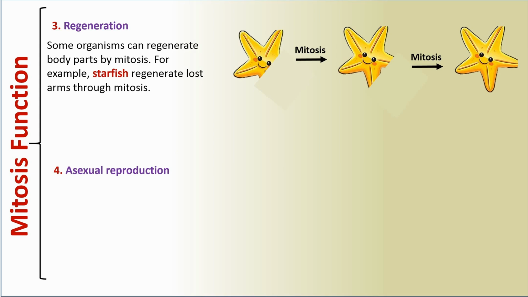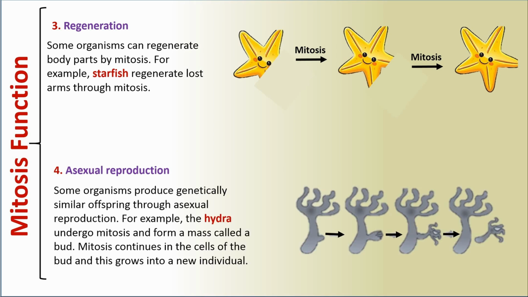Function number 4, asexual reproduction. Some organisms produce genetically similar offspring through asexual reproduction. For example, the hydra undergoes mitosis and forms a mass called a bud. Mitosis continues in the cells of the bud and this grows into a new individual.